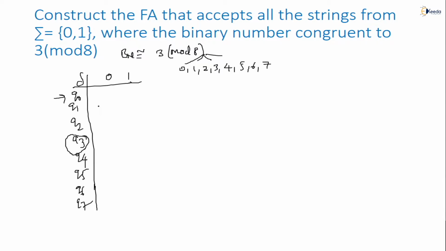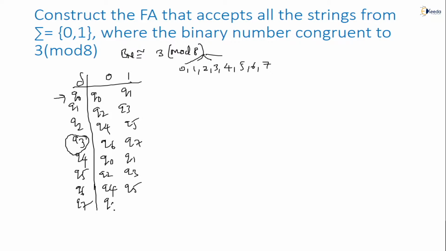So simply, what should I write? You start with Q0, then the next states Q1, Q2, Q3, Q4, Q5, Q6, Q7. Again Q7 goes back, again start with Q0, Q1, Q2, Q3, Q4, Q5, Q6, Q7, done.